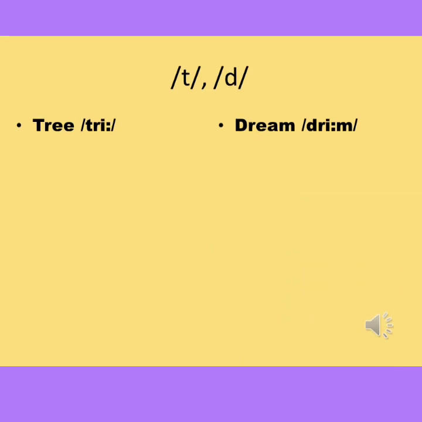D and D are alveolar sounds. The sound is produced by approaching the tongue blade against the alveolar ridge. D is voiceless and D is voiced. The examples are tree, dream.